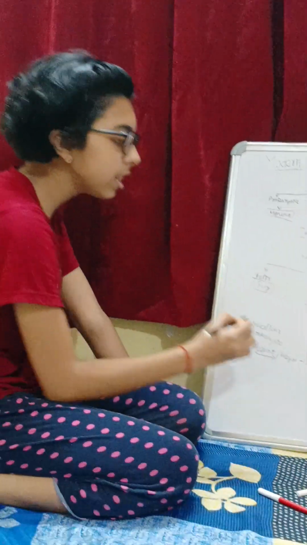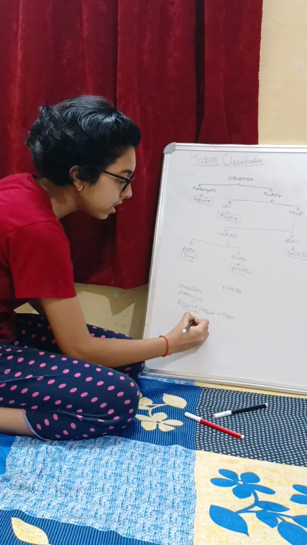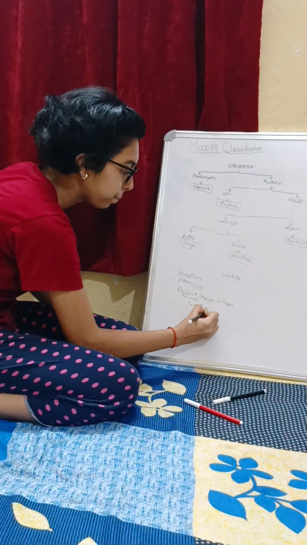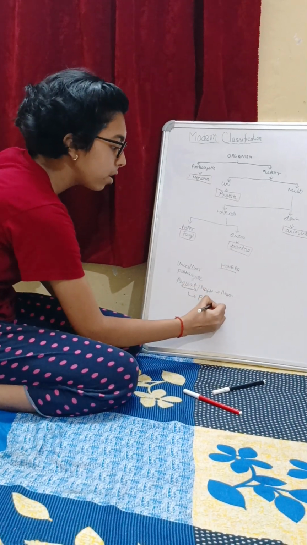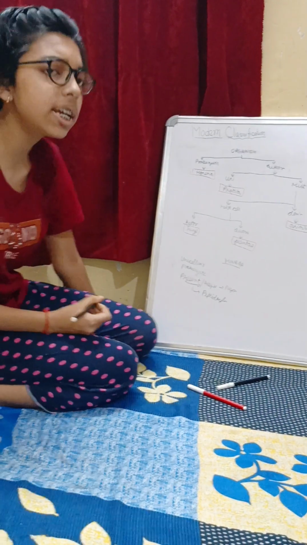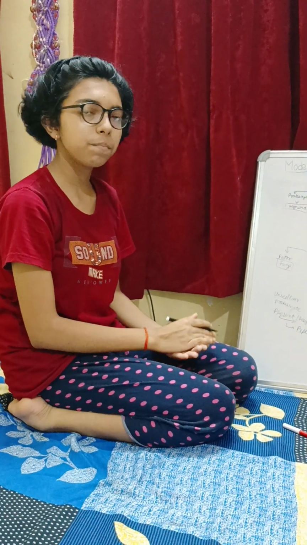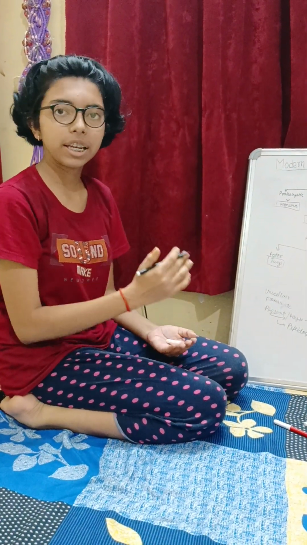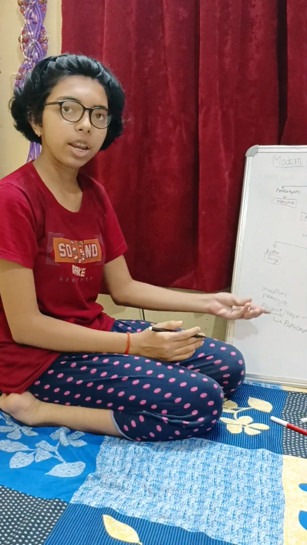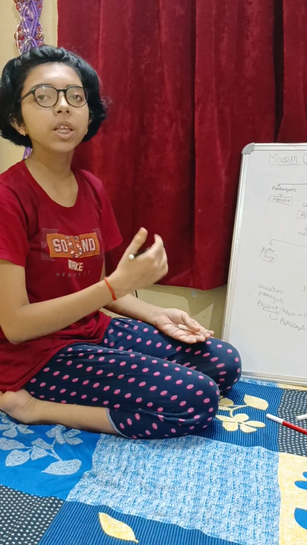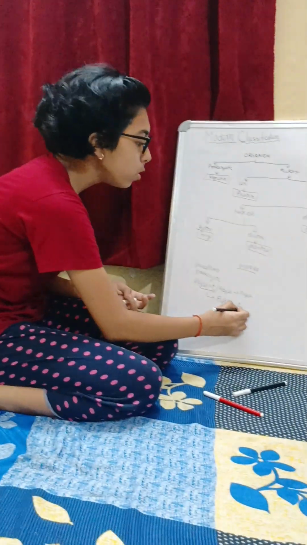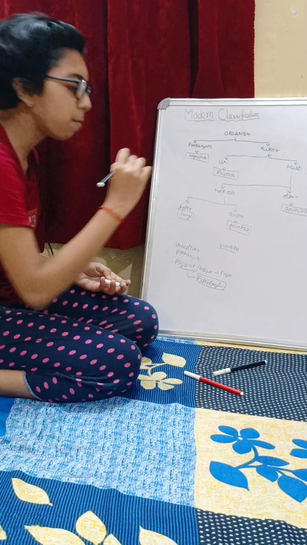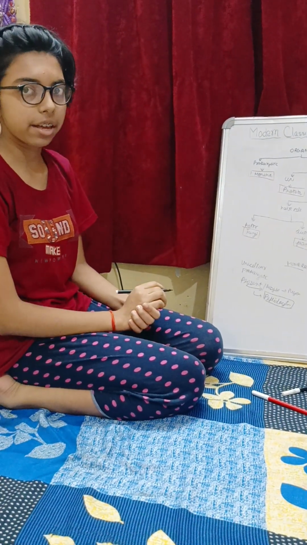And if they have it present, then what material is it made of? Very important, that is peptidoglycan. The cell wall of Monera is made up of peptidoglycan. Basically, Monera are those organisms that are bacteria. All the bacteria in the world are known as Monera. All the harmful bacteria, even the useful bacteria, are classified under the Monera group. So, the cell wall of Monera is made up of peptidoglycan.